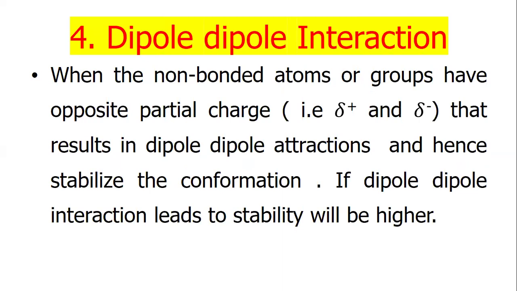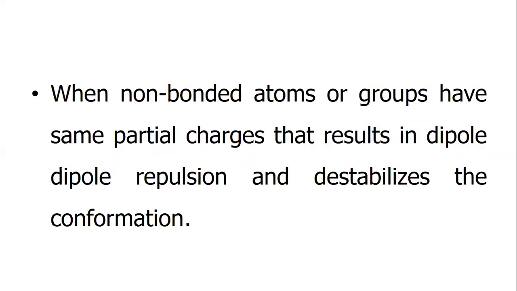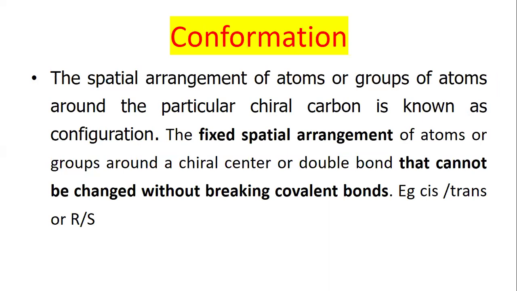If dipole-dipole interaction leads to attraction, stability will be higher. When non-bonded atoms or groups have the same partial charge, that results in dipole-dipole repulsion and destabilizes the conformation. Conformation: the spatial arrangement of atoms or groups of atoms around a particular chiral carbon is known as the configuration.